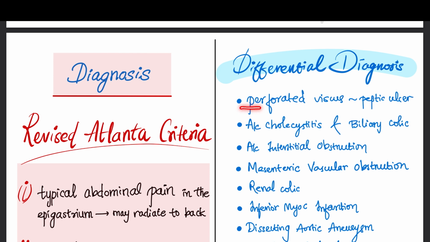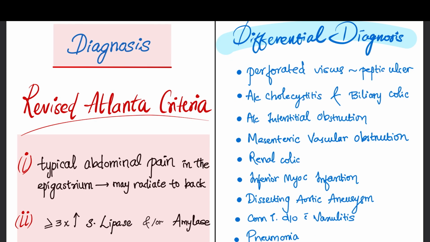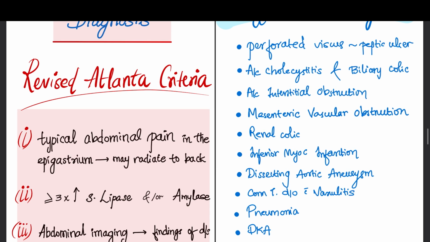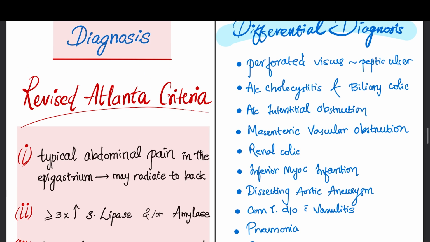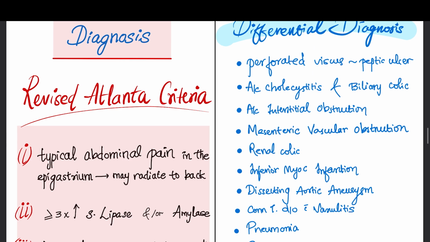They are perforated viscus like peptic ulcer perforation, acute cholecystitis or biliary colic, acute intestinal obstruction, acute mesenteric vascular obstruction, renal colic, inferior myocardial infarction, dissecting aortic aneurysm, connective tissue disorders with vasculitis, pneumonia, DKA. These are the other differential diagnoses of acute pancreatitis.